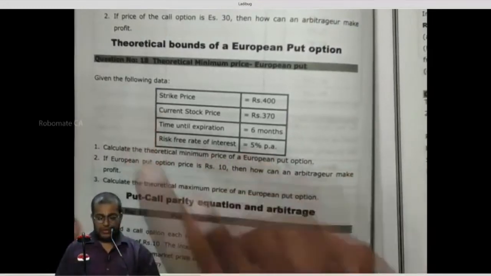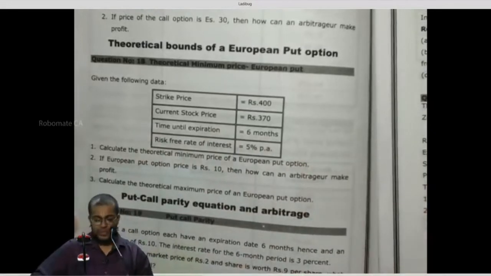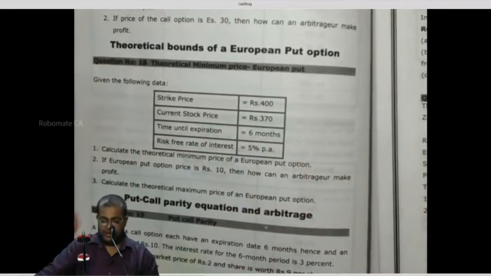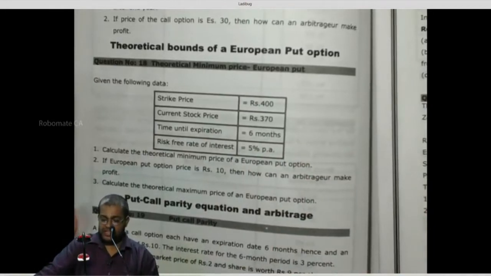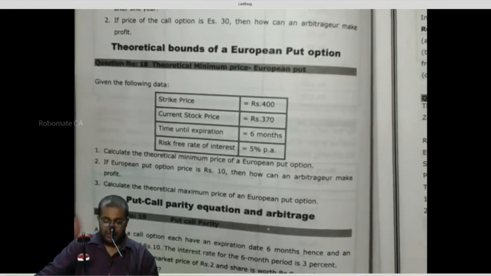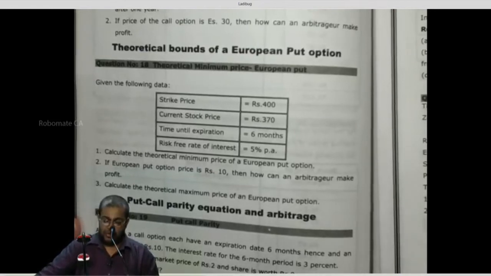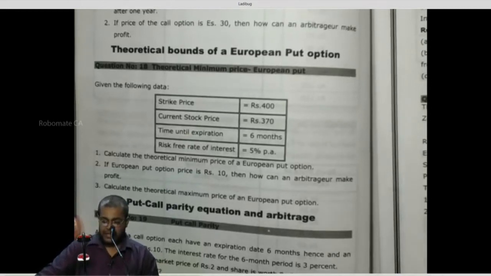Given the following data: strike price 400, current stock price 370, time until expiration, that is maturity date, 6 months, risk-free rate of interest 5% per annum. Calculate the theoretical minimum price of a European put option. If the European put option price is rupees 10, then how can an arbitrageur make profit? Calculate the theoretical maximum price of the European put option is the question being asked.